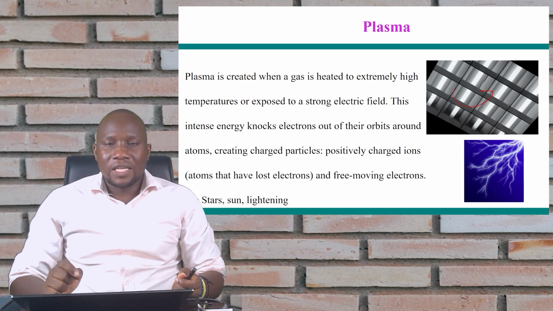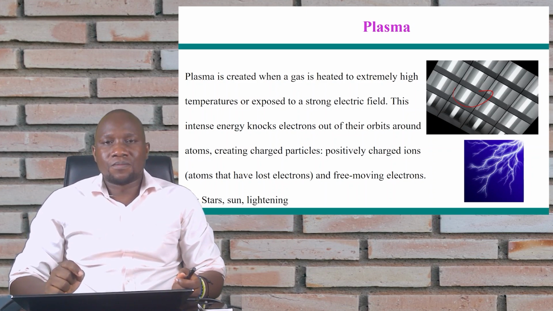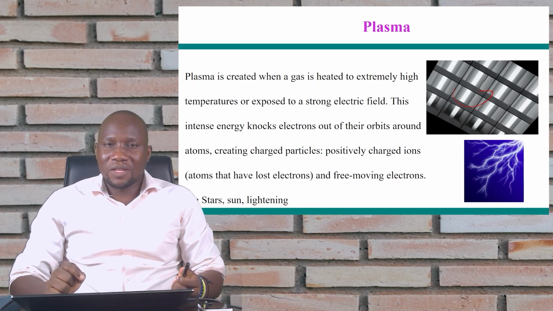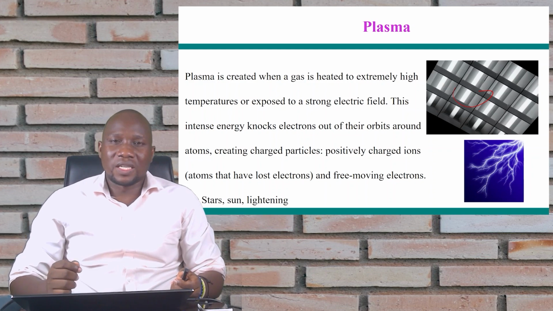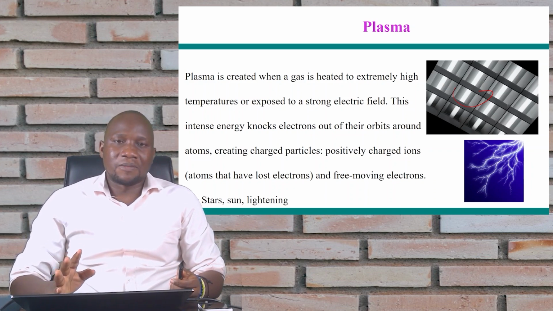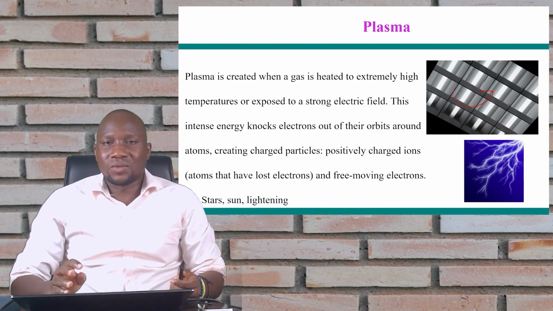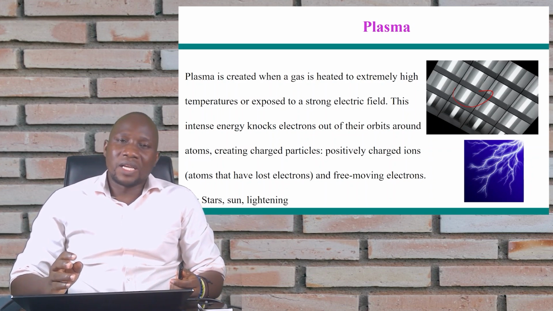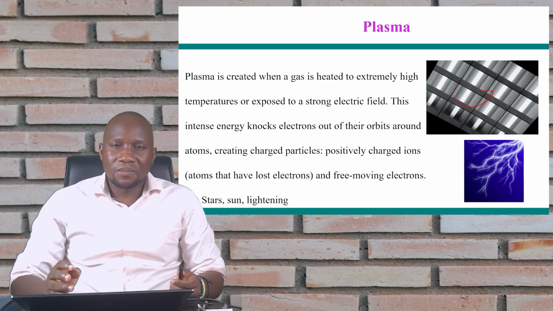And then let's talk briefly about one state of matter that is not very common. Usually we don't study about it a lot at this level, but it is called plasma. Okay, this plasma is basically when you have gases that have been heated to high temperatures, or gases that have been subjected to high or strong electric fields.